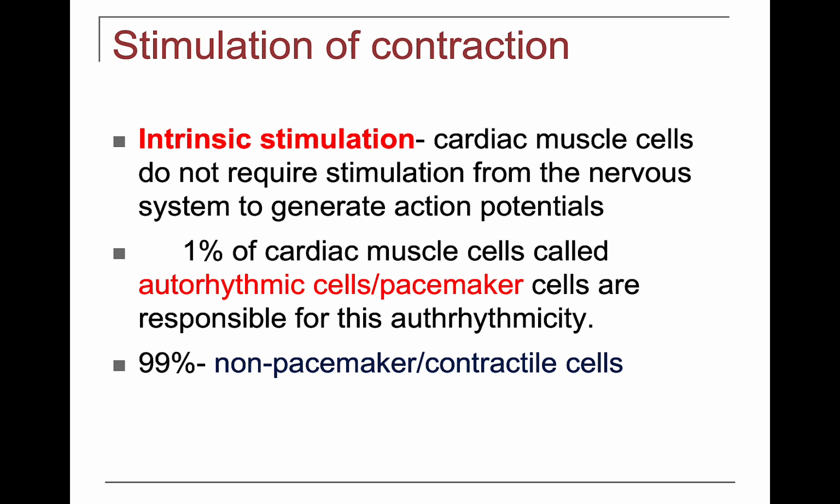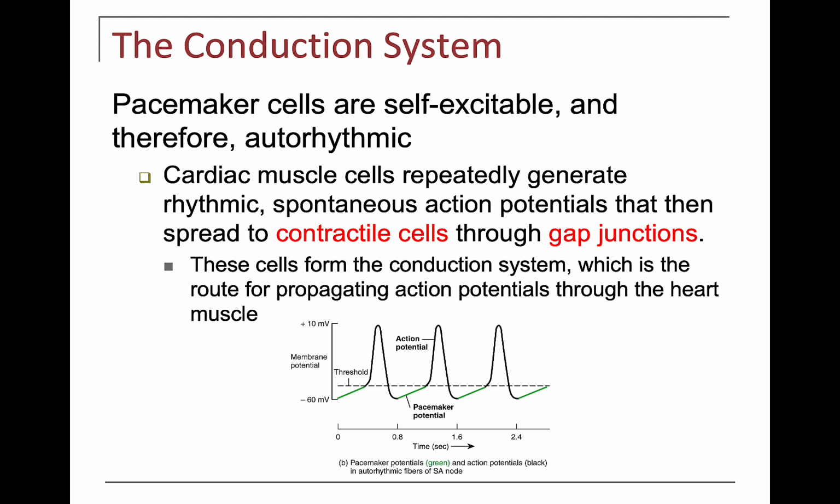Other names for the autorhythmic or pacemaker cells, you'll also sometimes hear them called nodal cells or non-contractile cells. So 99% of those cells are contractile. They cannot generate their own action potentials, but the special ability of the heart to intrinsically stimulate itself is due to those autorhythmic or pacemaker cells, which are just 1%.